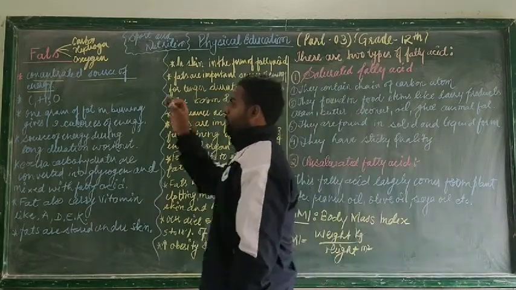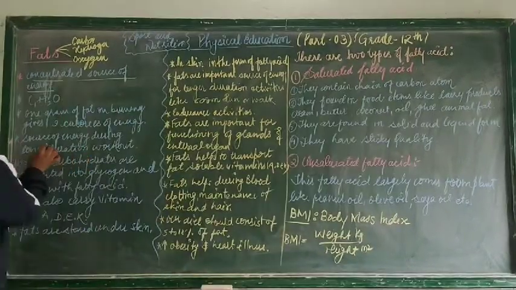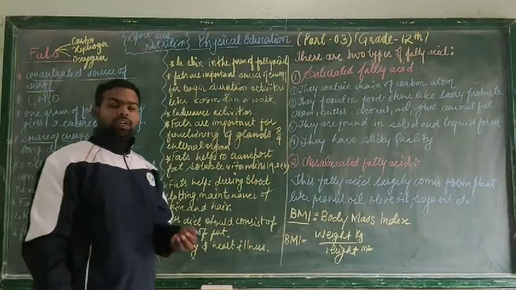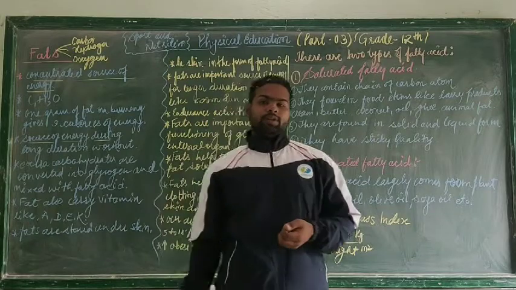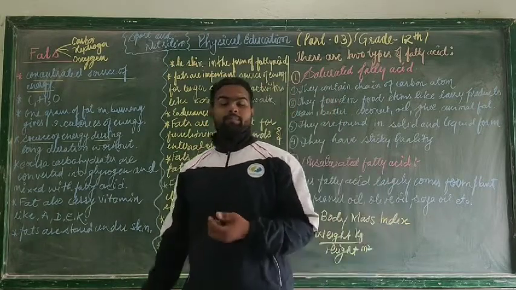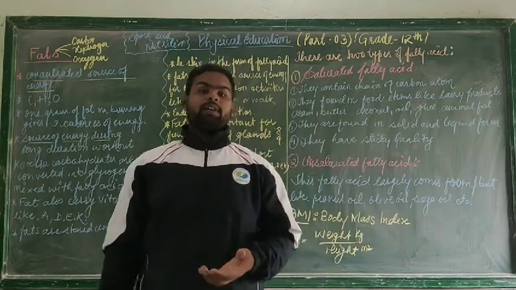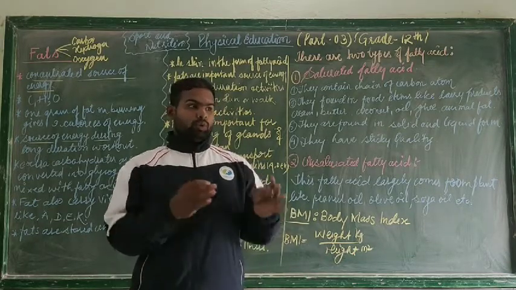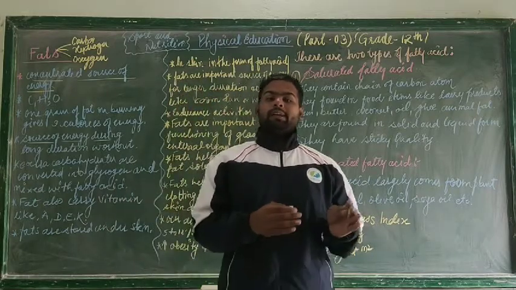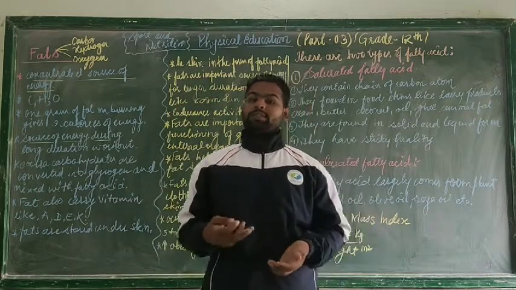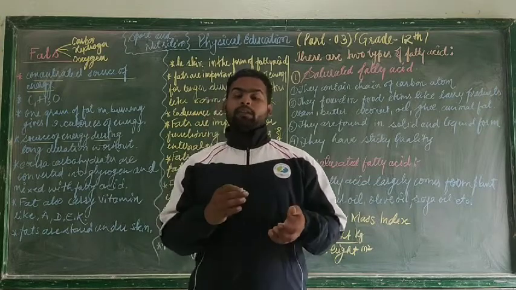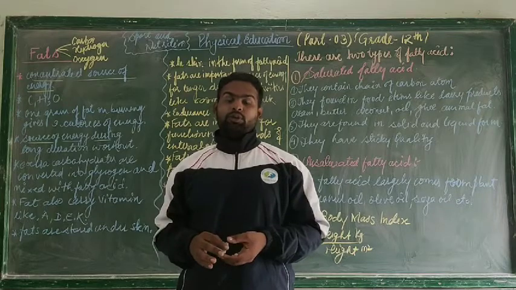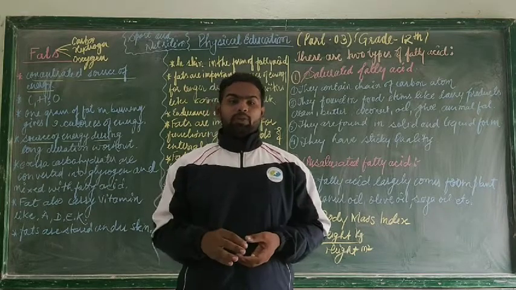Next, fat is a source of energy which is used for longer duration activity. Now what are these longer duration activities? Longer duration activities like marathon, 600-meter run, 1200-meter run, 1600-meter run. Those activities are linked with endurance. Now what is endurance? I earlier told you that endurance is the capacity of a person to overcome fatigue. Now what is fatigue?